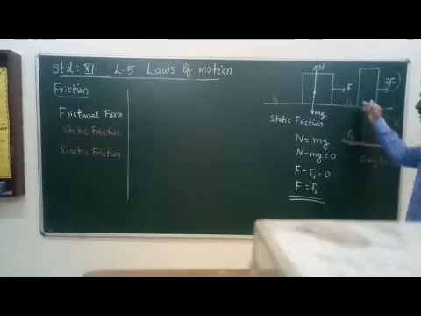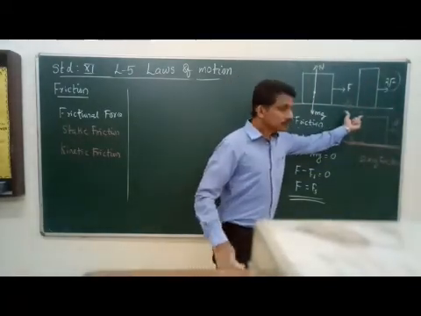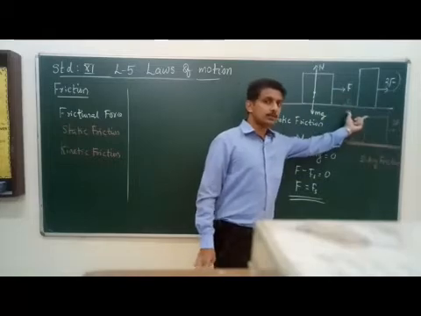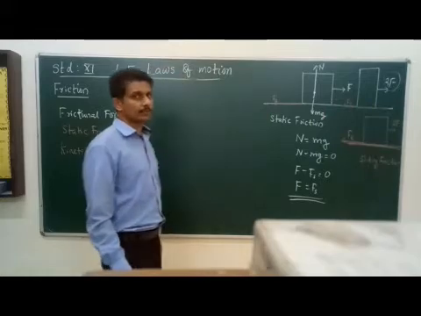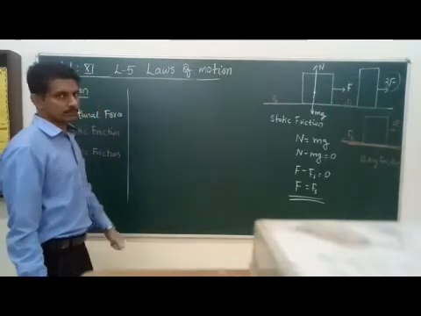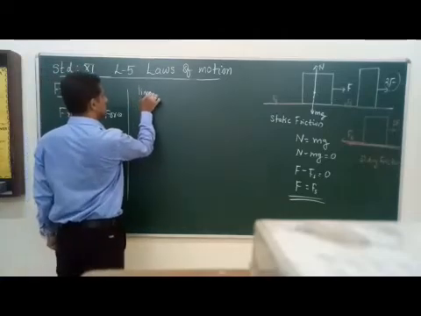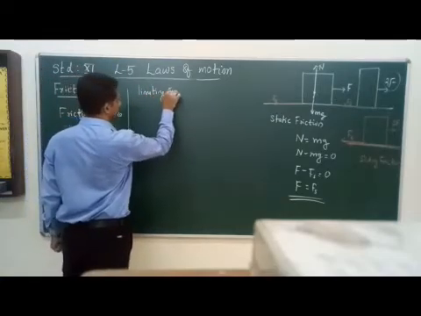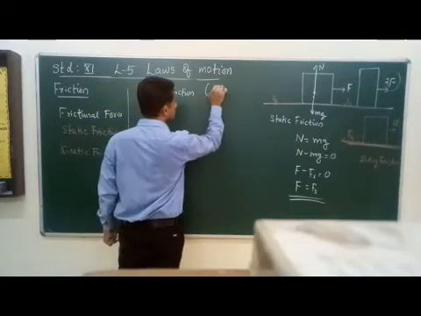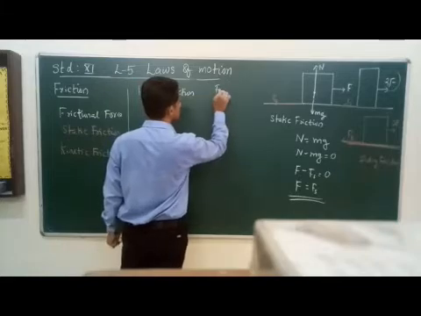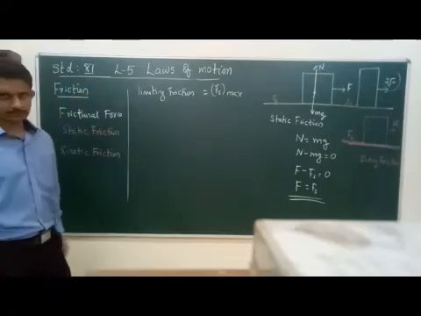You can see that just before this, when you are applying 2F, the frictional force acting on this object is considered the maximum. The maximum static friction is acting. So the maximum static frictional force, that situation is known as what? Limiting friction. So limiting friction means it is considered the maximum static friction. We can say Fs max. So this is considered the limiting friction.